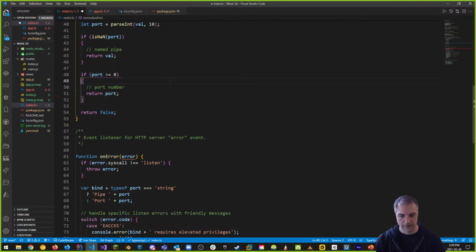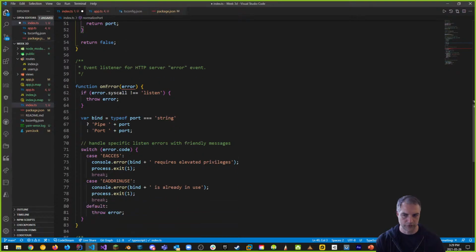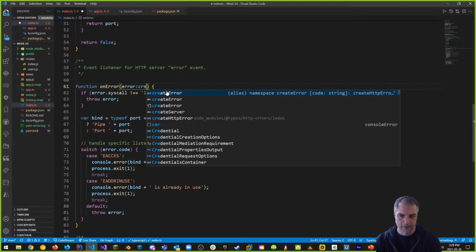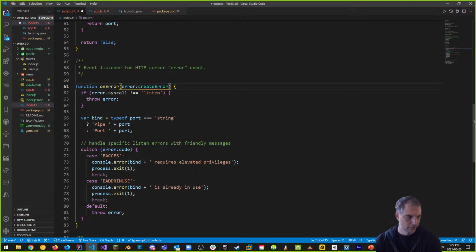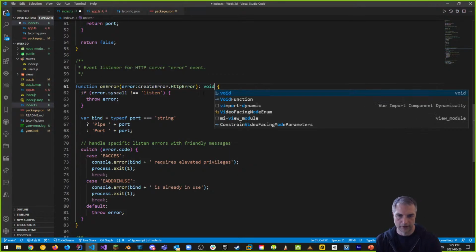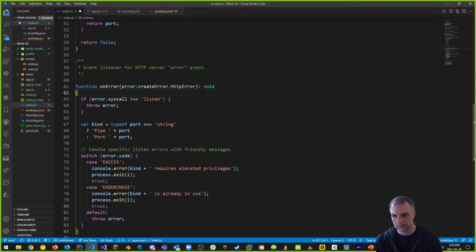You can see that. And when we go down to this function, which is called onError, we can change this as well. So error is of type, remember, we imported HTTP errors. It's of type create error is what we called it, .http error. So that takes care of the type for onError, right? And of course, this returns void. Okay, so that's something that we're going to do there, right?